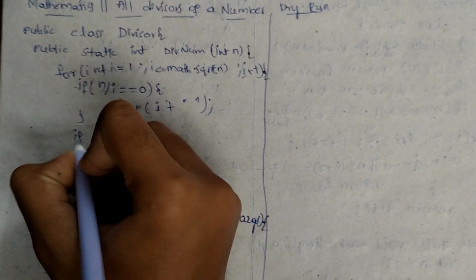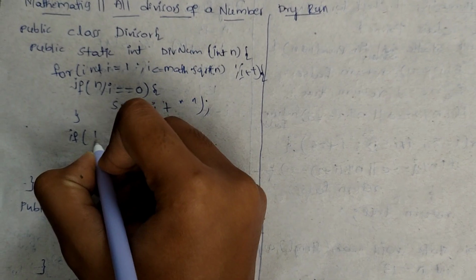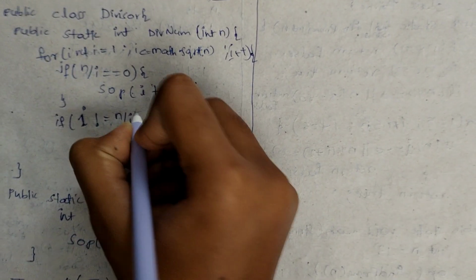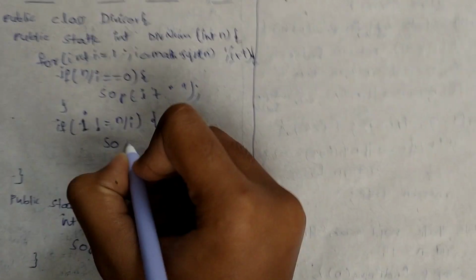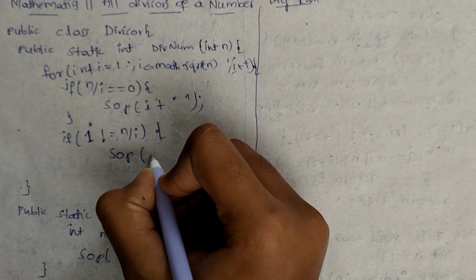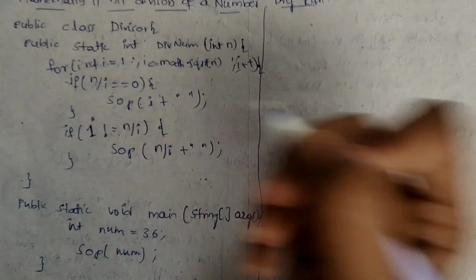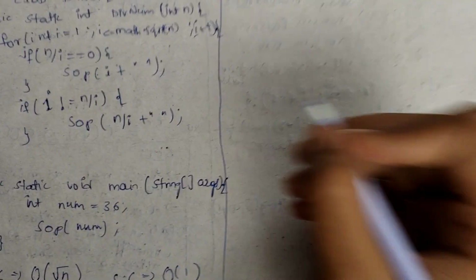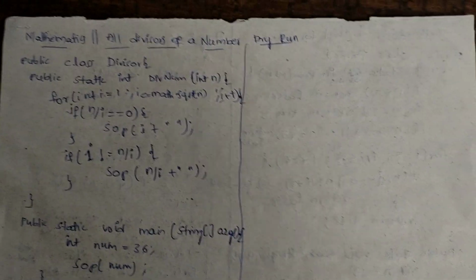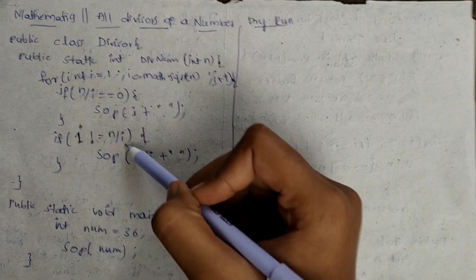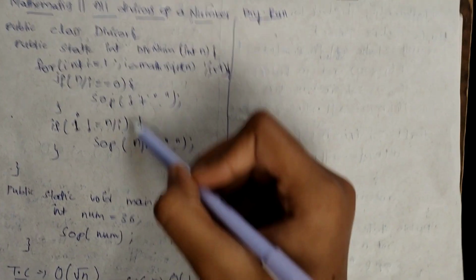And now if i is not equal to n by i, then it should print n by i as well, then close the bracket. This is how the program looks. Whenever n by i gives remainder 0, it prints the i value, and whenever i is not equal to n by i, it also prints that value directly.